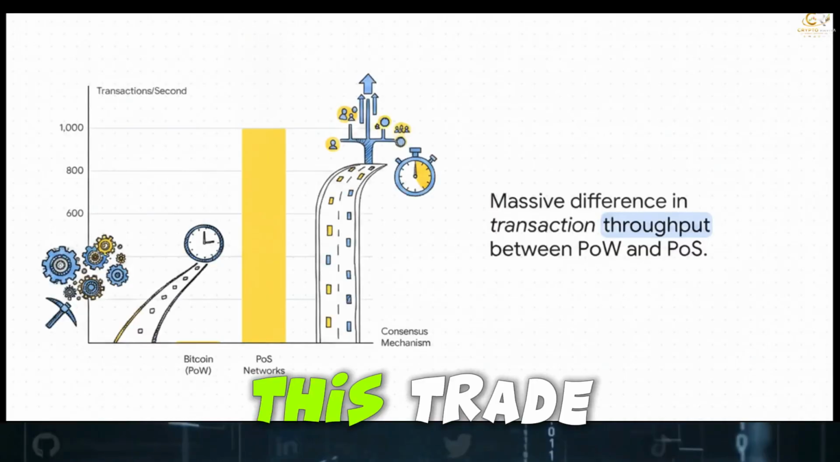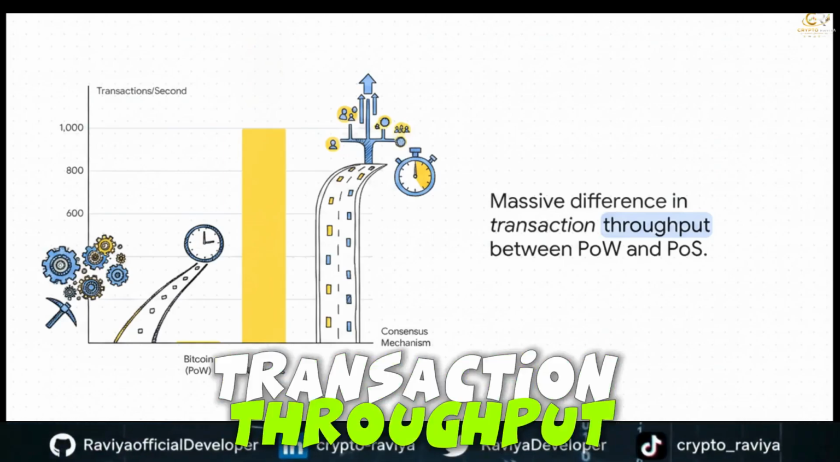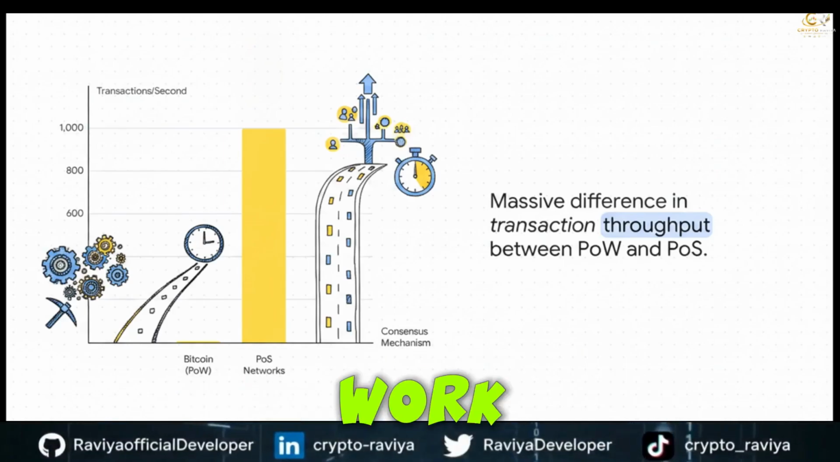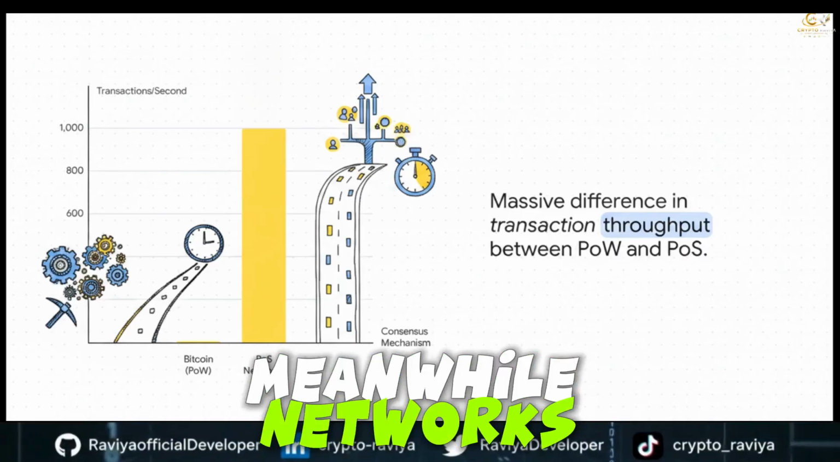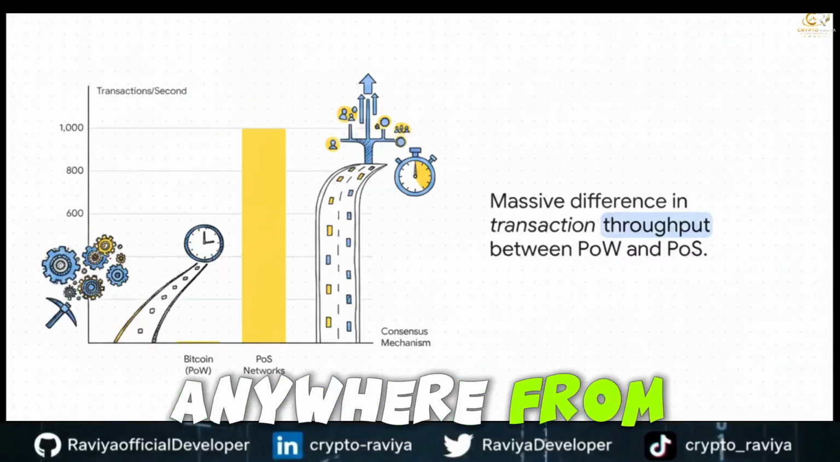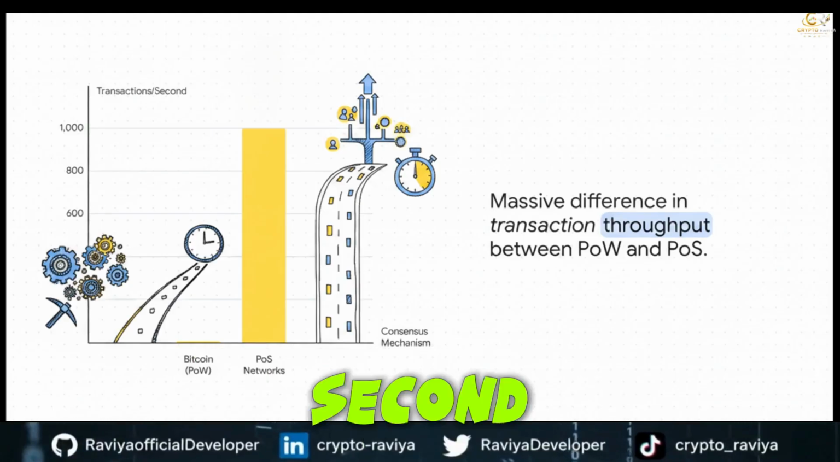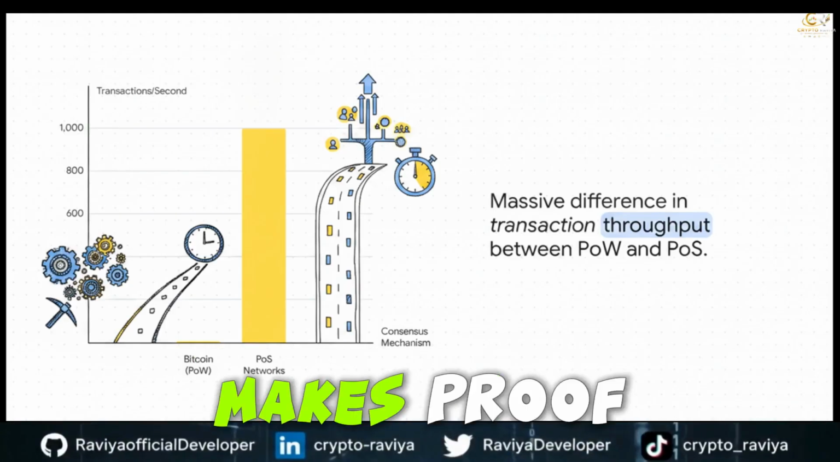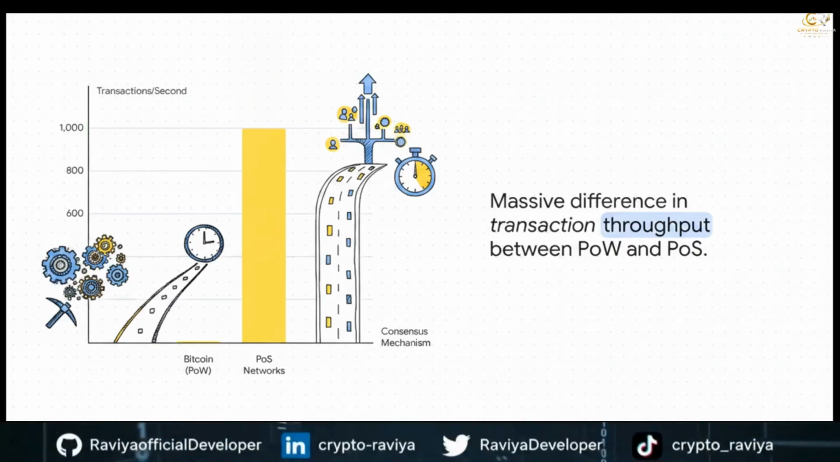And honestly, this trade-off becomes glaringly obvious when you look at transaction throughput. Bitcoin, running proof of work, processes roughly 7 transactions per second. Meanwhile, networks like Ethereum and Polkadot running proof of stake can handle anywhere from 250 to well over 1,000 transactions per second. This insane jump in speed makes proof of stake far more viable for high-volume applications like decentralized finance.